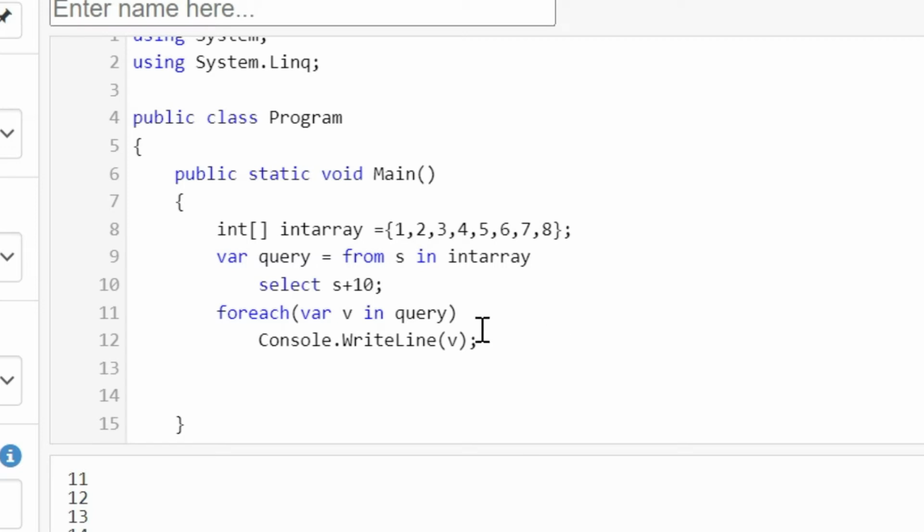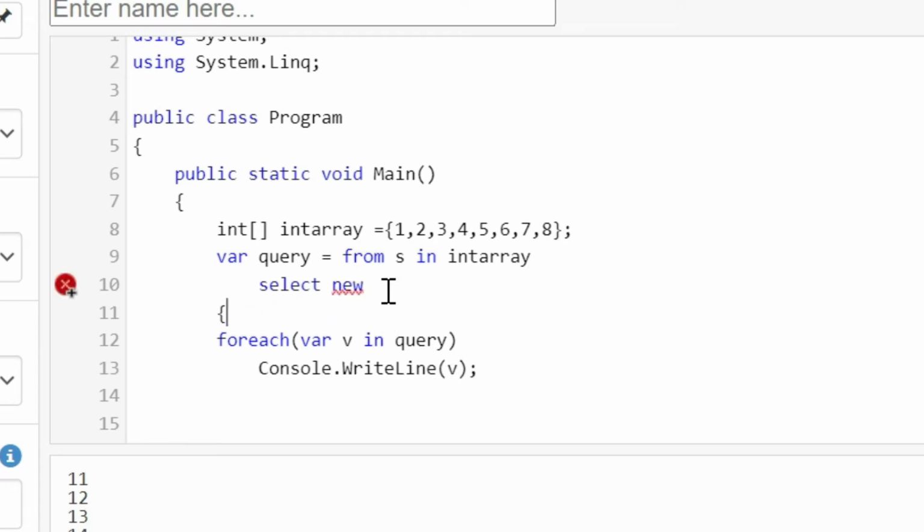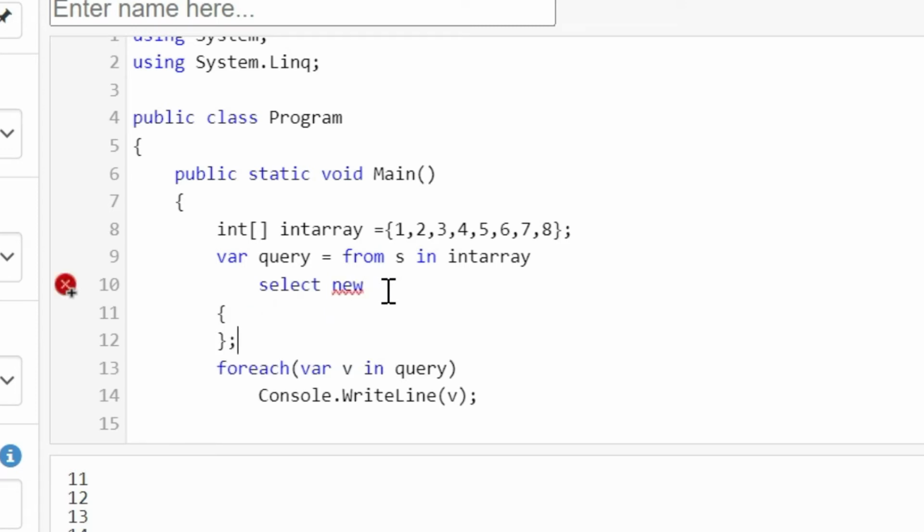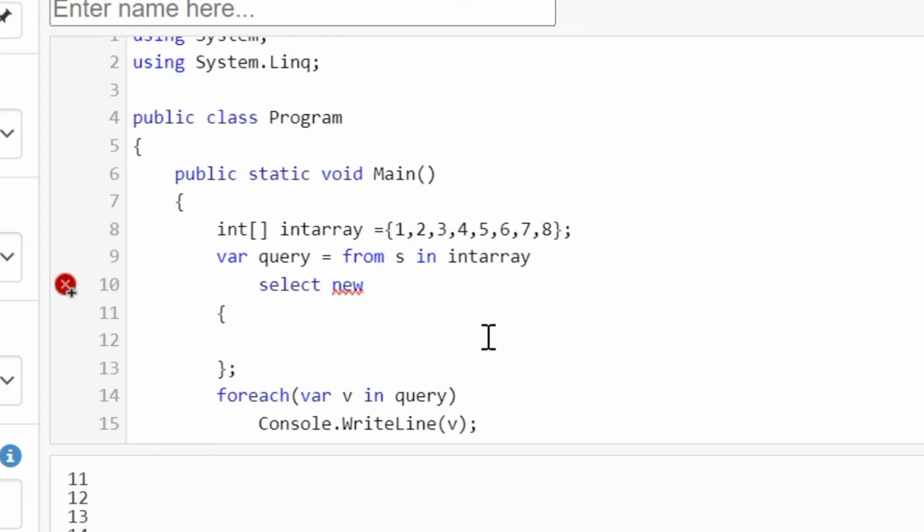Okay, this is a very simple select query, and we have not used any multiple fields here. Now I want to use multiple fields in the select operator. Then I need to use the anonymous type. The syntax for defining an anonymous type is select new, and you need to define the properties. These properties can be any name you wish to give.